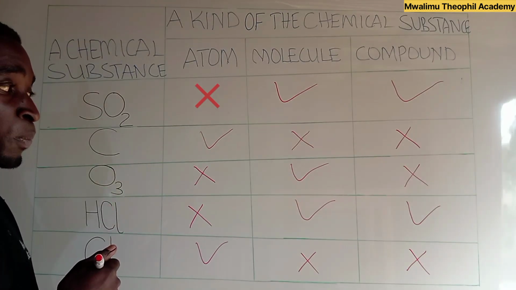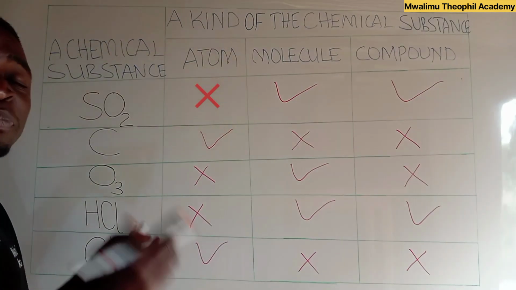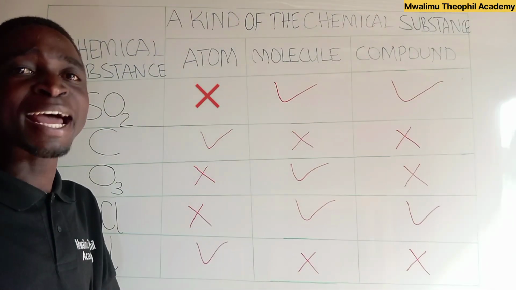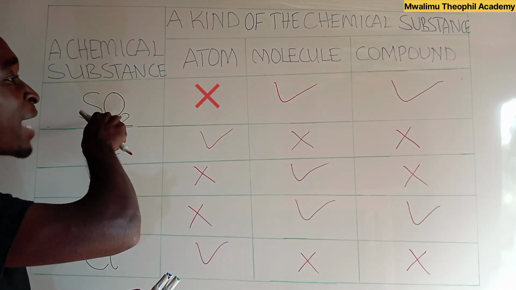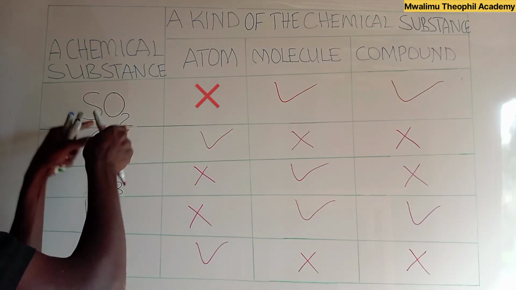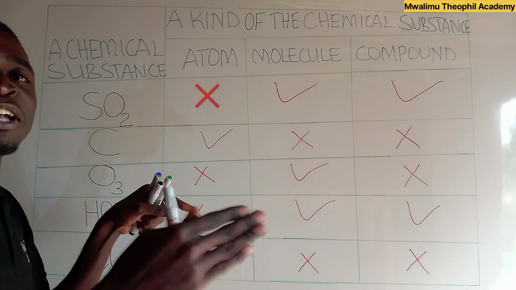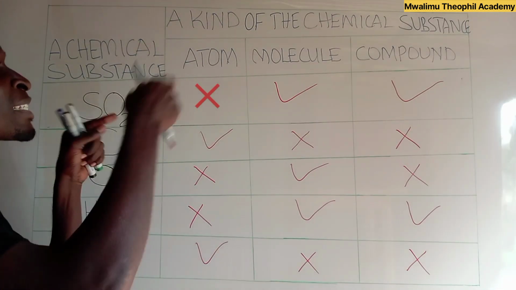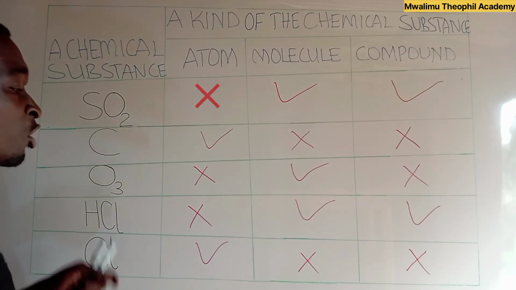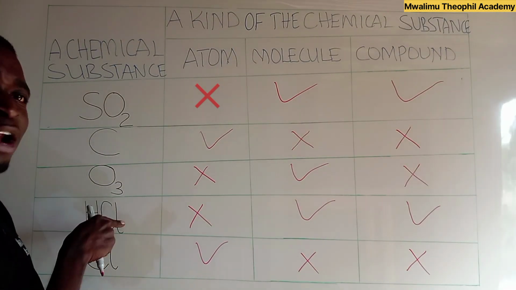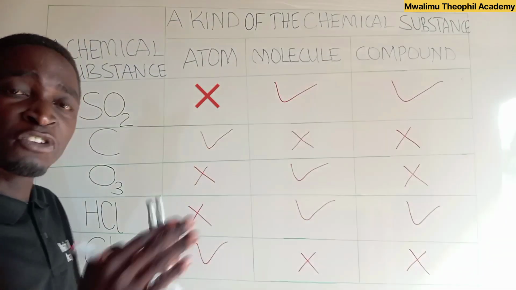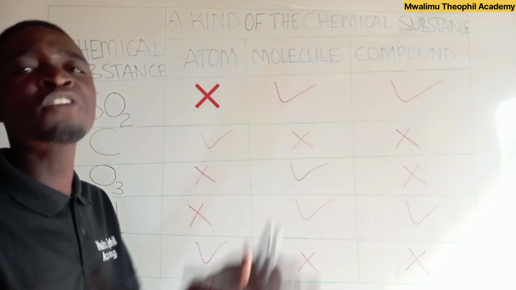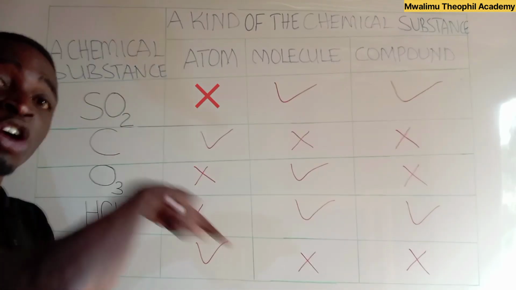Why only these 2? These 2 are taken as compounds because each has the combination of more than one atom of different kinds. For example, in sulfur dioxide, the combination involves sulfur and oxygen. These are of different elements. So, sulfur and oxygen are of different elements. That's why sulfur dioxide is taken as a compound. Also, another compound is hydrogen chloride. Why? It is a compound because it involves the combination of more than one atom. And those atoms are of different kinds, as we have hydrogen and chlorine.